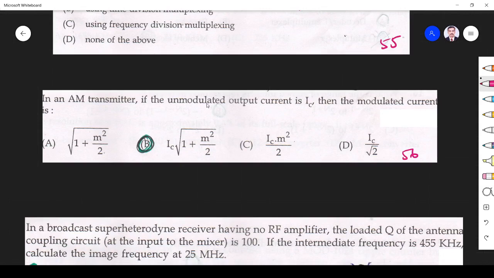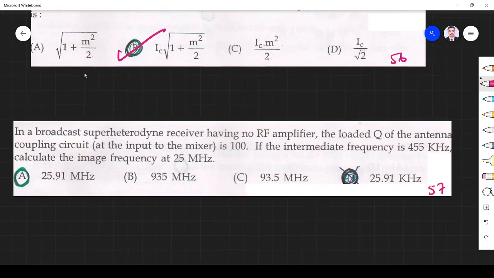Next, in the AM transmitter, if the unmodulated carrier current is IC, what is the modulated current? Direct question, right? IT is equal to IC root of 1 plus MA squared by 2. It's a direct question. Okay.